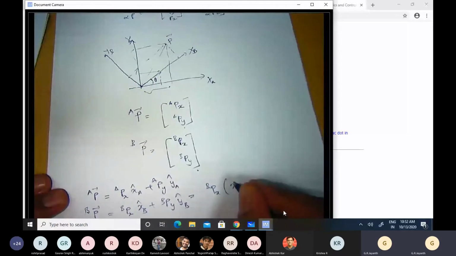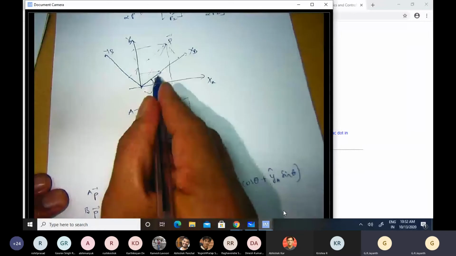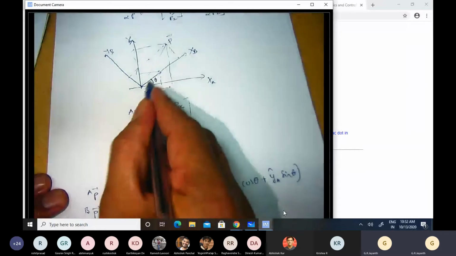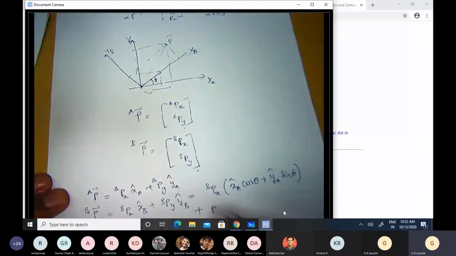XA cap cos theta plus YA cap sine theta. So these are the components of this vector along x and y axes of the A coordinate system. Similarly, the y component will be PBY times YB cap.